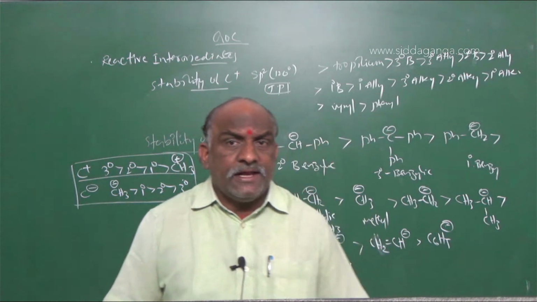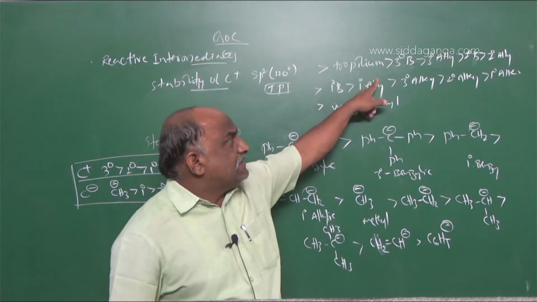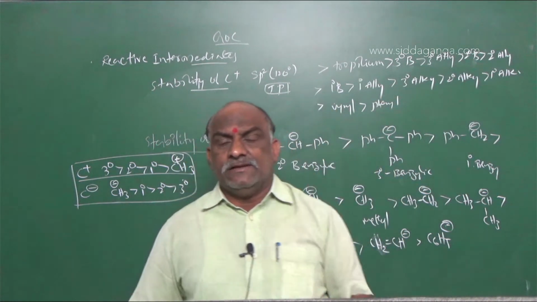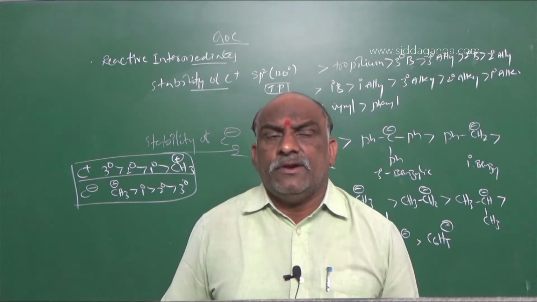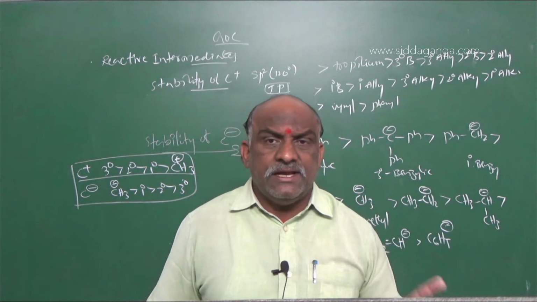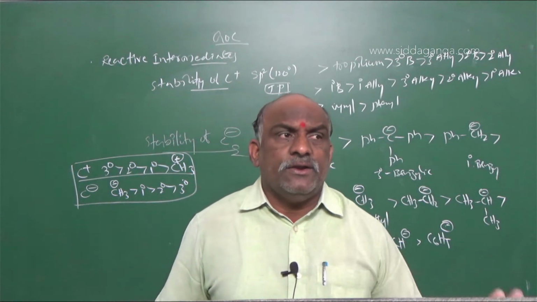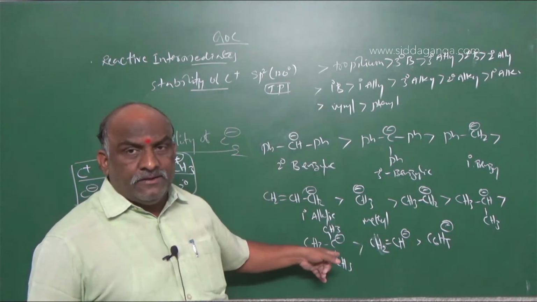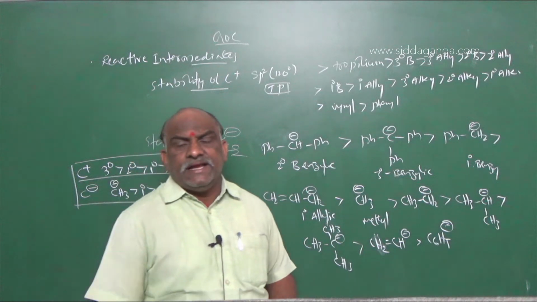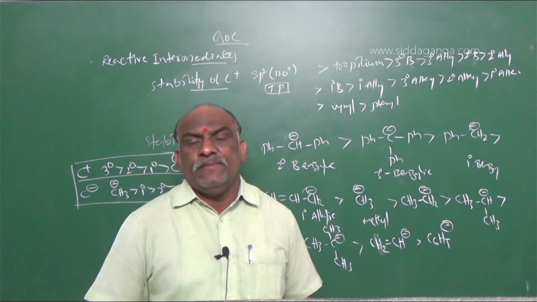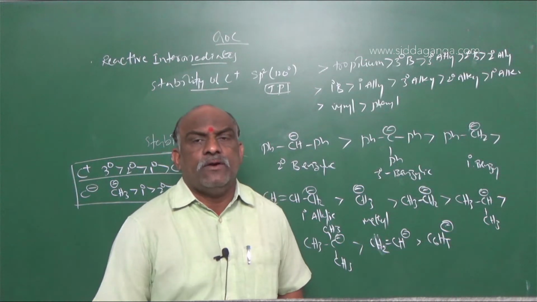But in carbocation stability, tertiary benzylic is greater than secondary benzylic. What will be the reason? That is very, very important. Why are tertiary benzylic carbocations more stable than secondary benzylic, and why are tertiary benzylic carbon ions not more stable than secondary benzylic? That point we have to revise.